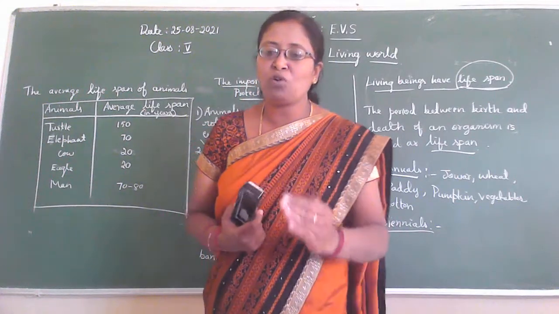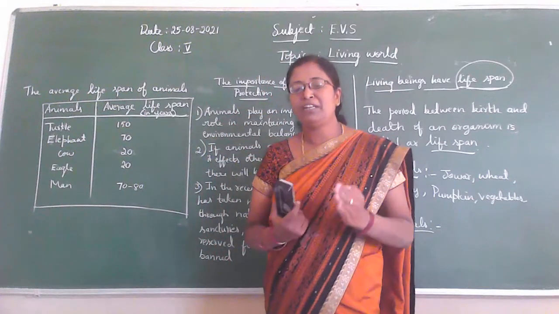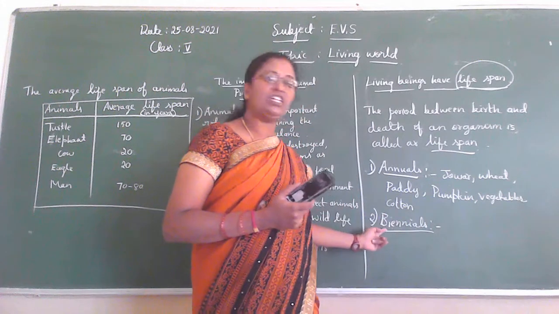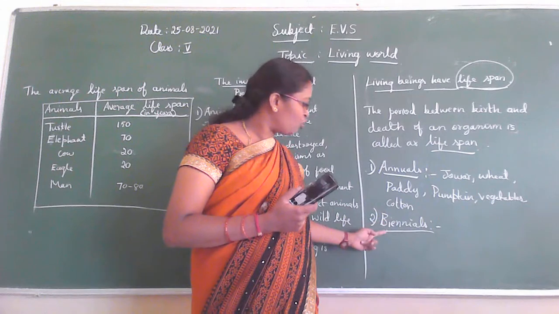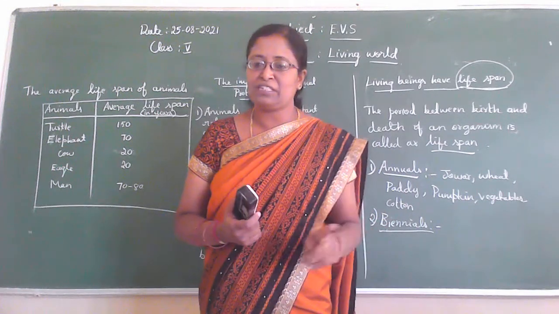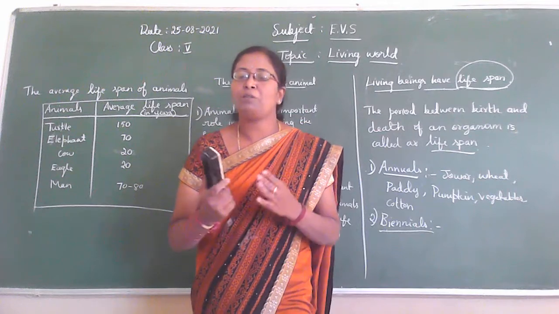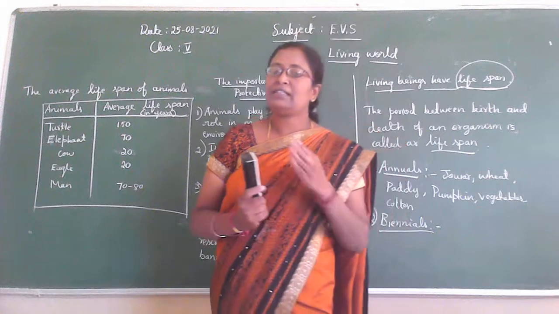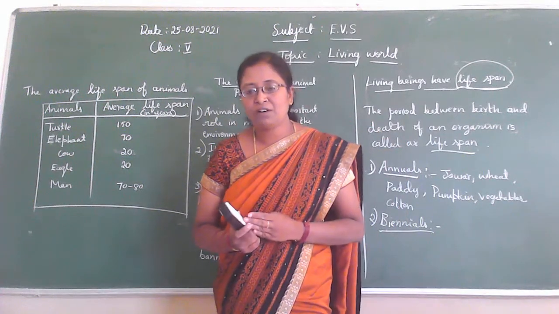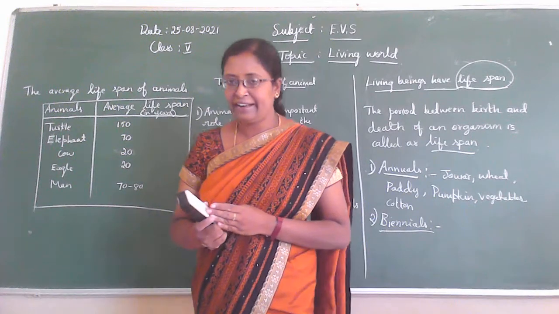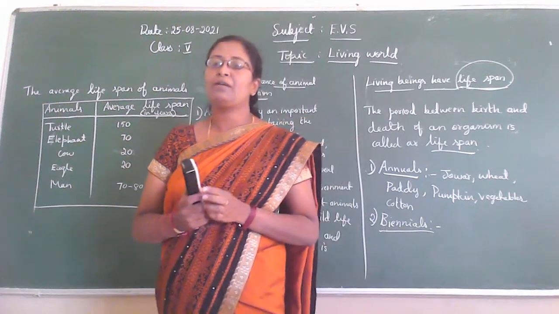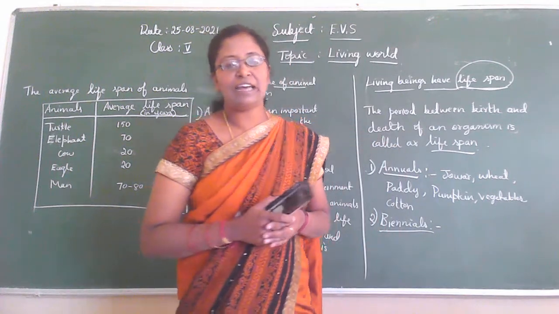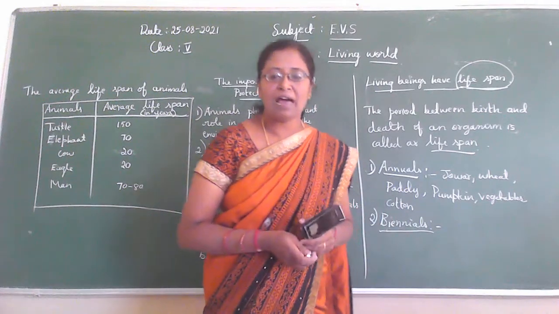So children, tell me, what is biennial? As the name itself shows, bi means 2 years, 2 seasons. Biennials are plants which live up to 2 years or 2 seasons, and in that time they produce flower, fruit and seed and die. For example, carrot, beetroot, cabbage, sugarcane, ginger. These are the examples for biennial plants.